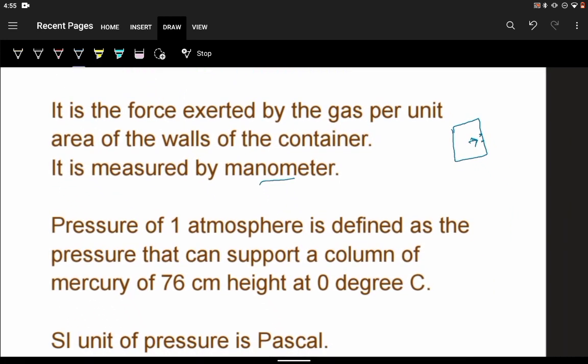Now, pressure of 1 atmosphere can be defined by the pressure which can support a column of mercury of height 76 centimeter.